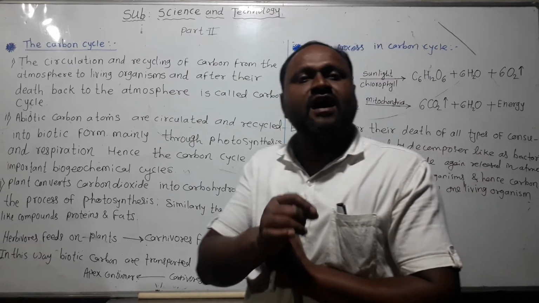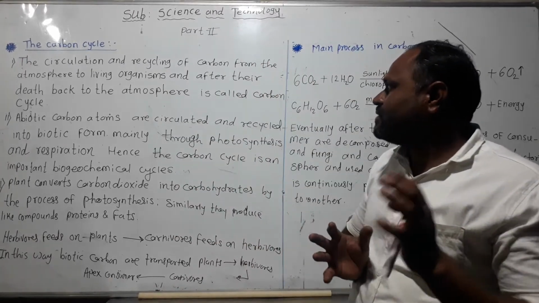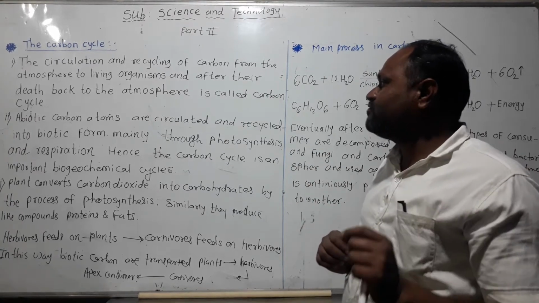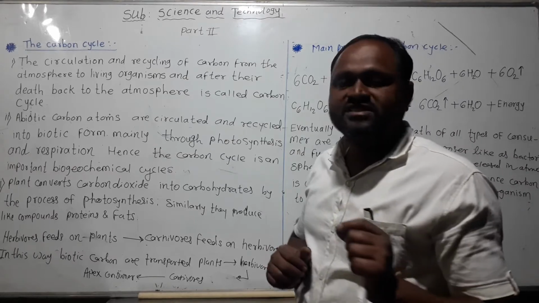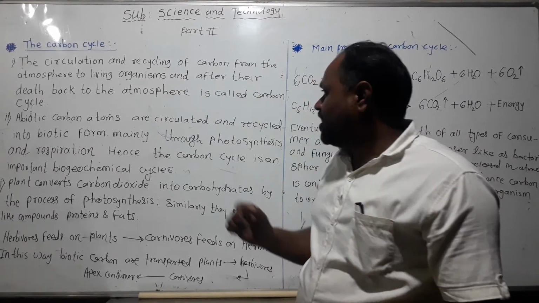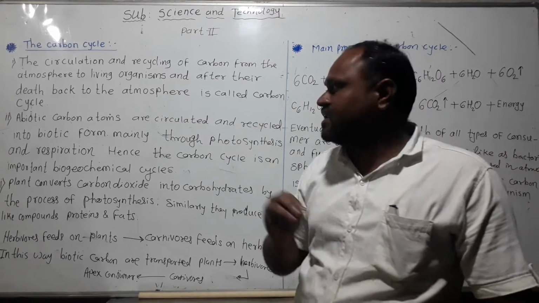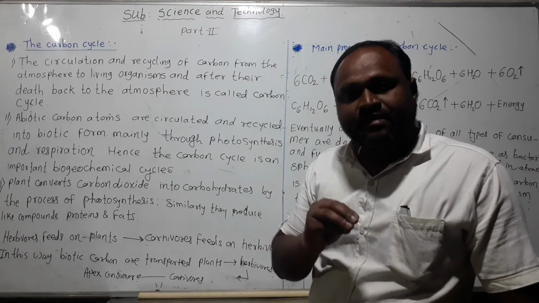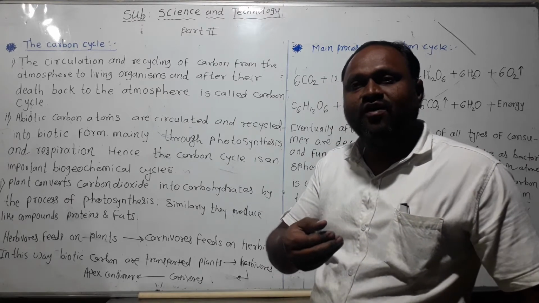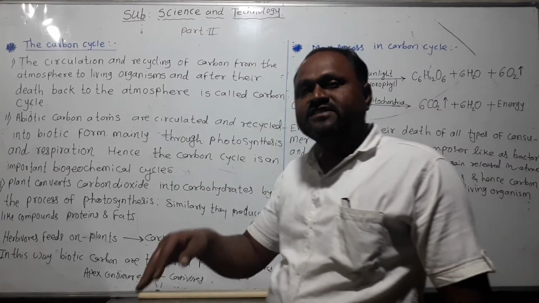This is called the carbon cycle. Next, abiotic carbon atoms are circulated and recycled into biotic form mainly through photosynthesis. We have already learned that carbon is an essential element present in the atmosphere as well as in the soil.